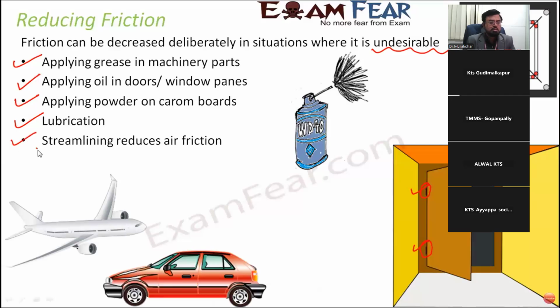Streamlining to reduce friction. Now, what is streamlining? This is something we are going to discuss separately in a different slide, but just to give you an intro. You would have seen that there are various objects which have a specific shape. For example, the aeroplane has a very specific, unique and different shape, which helps it to fly in air. This specific designing of objects so that they are able to reduce friction is known as streamlining, and the way aeroplanes are designed so that they can reduce air friction because they are traveling through air.